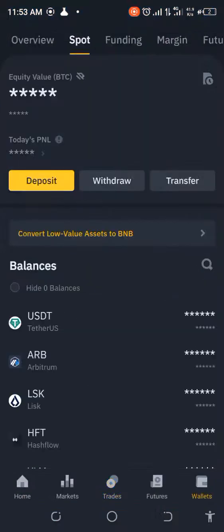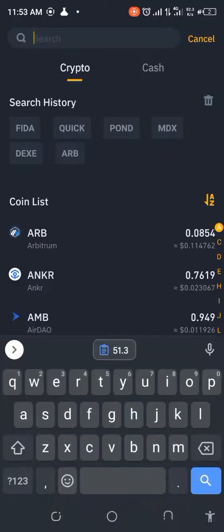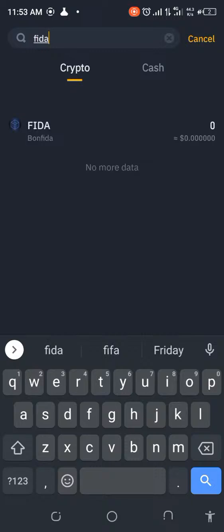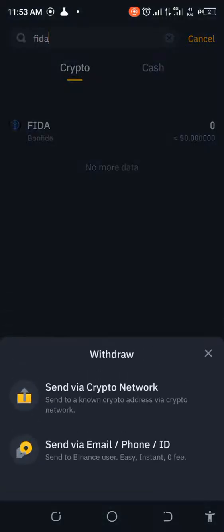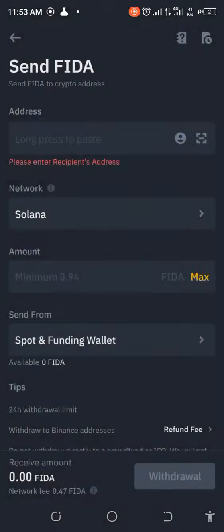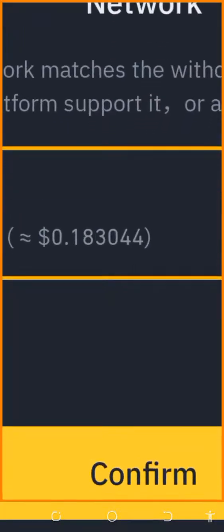All right, so then we'll just go ahead and click on withdraw, and then we can just check for this FIDA, which is Bonafida, yeah. Then we'll click on that and click on okay, so it's Solana network. But how much does it cost? It costs us 18 cents. Wow, that's quite steep.